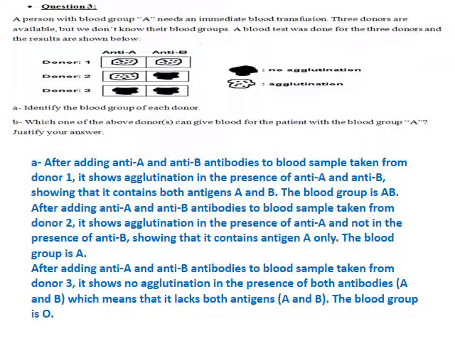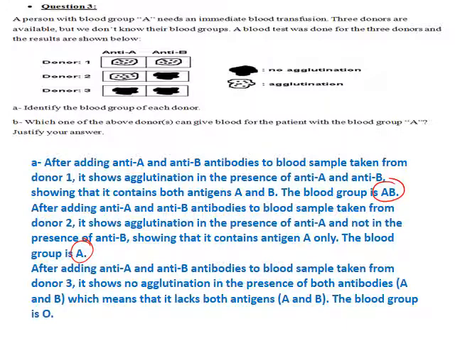After adding anti-A and anti-B antibodies to the blood sample taken from donor 1, it shows agglutination in the presence of anti-A and anti-B, showing that it contains both antigens A and B. The blood group is AB. After adding anti-A and anti-B antibodies to the blood sample taken from donor 2, it shows agglutination in the presence of anti-A and not in the presence of anti-B, meaning that it contains only antigen A, so the blood group is A.